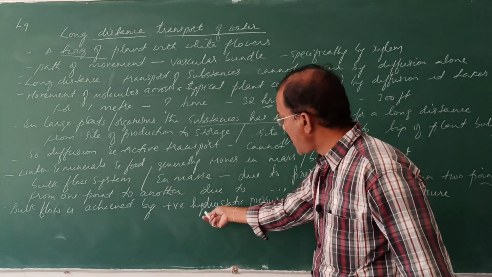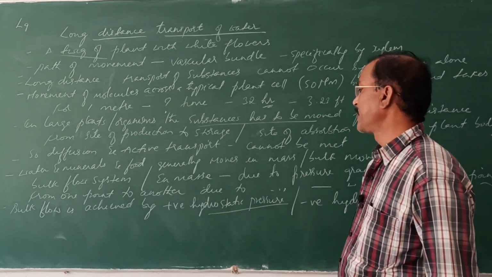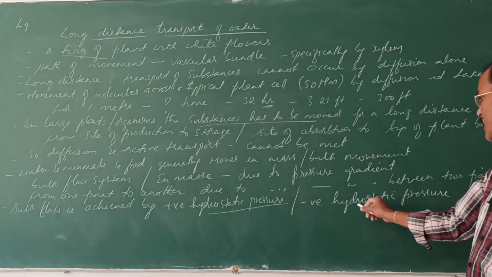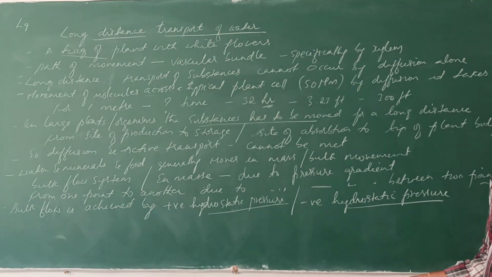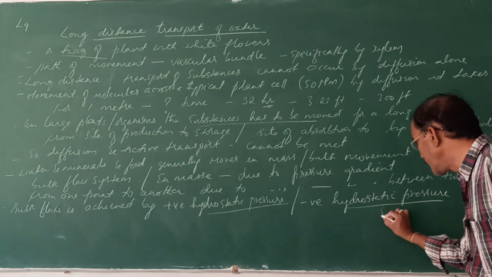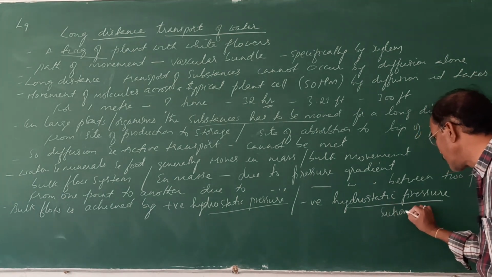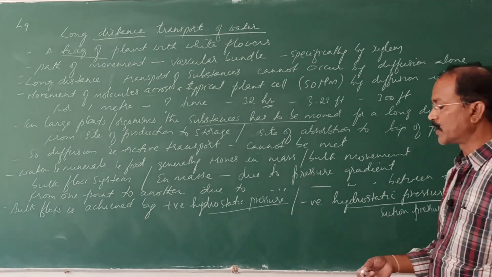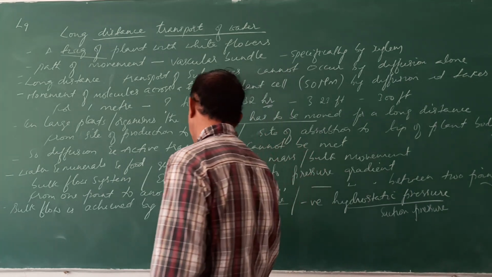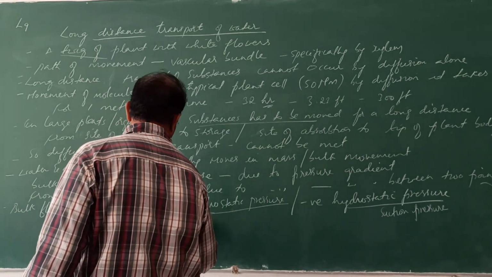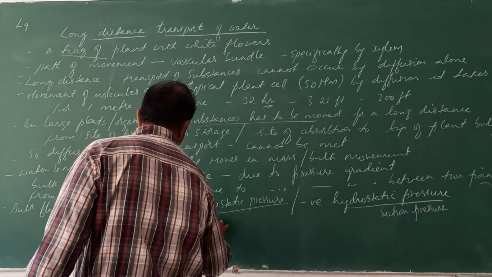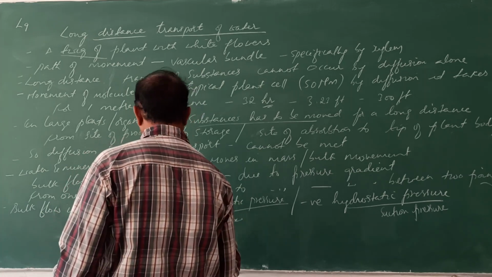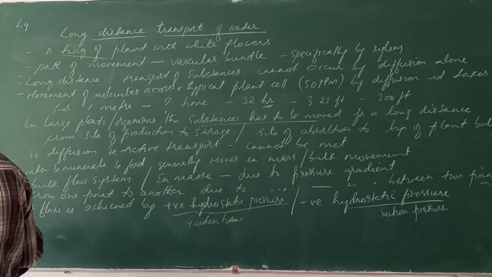So what is this positive hydrostatic pressure? It is a pressure that is created in the garden hose. The negative hydrostatic pressure, for example, is the suction pressure. Later on you will come to know what suction pressure is. Positive hydrostatic pressure, you will also come to know in the garden hose.